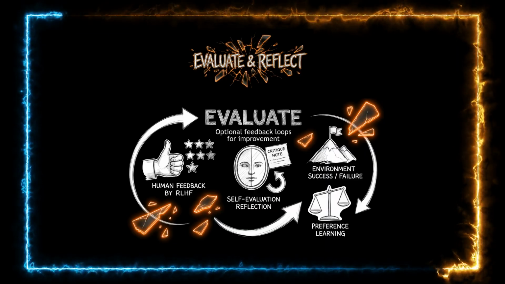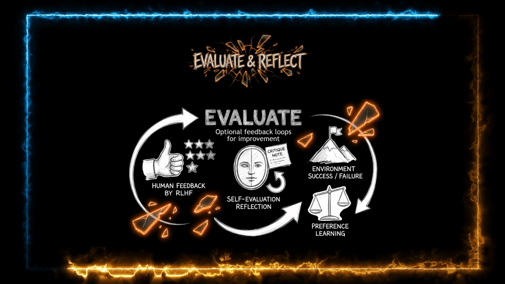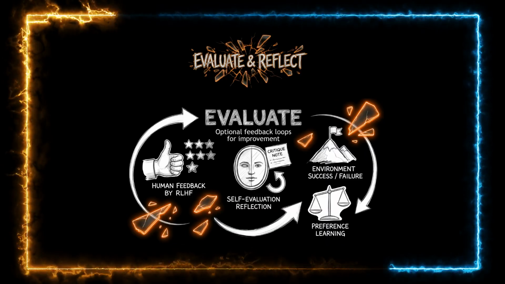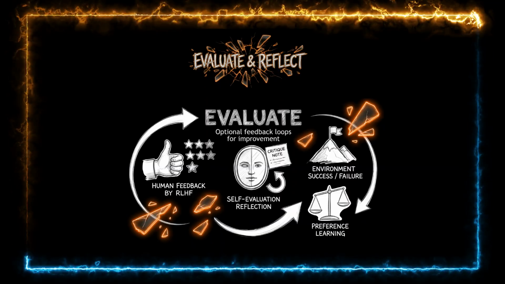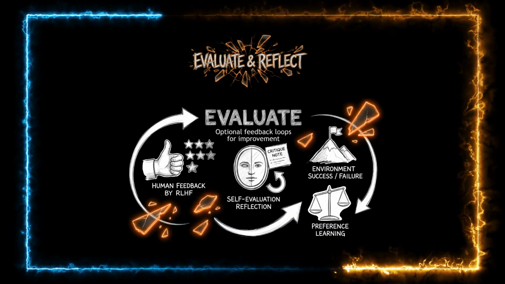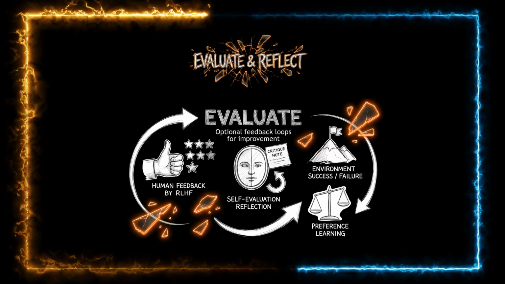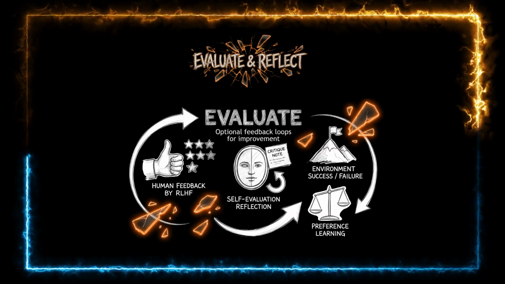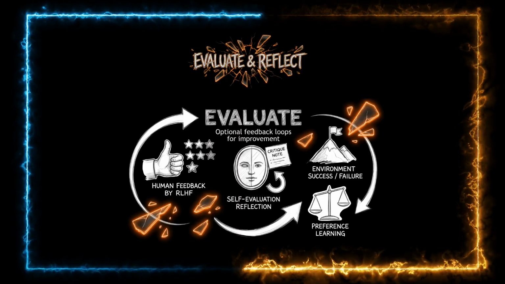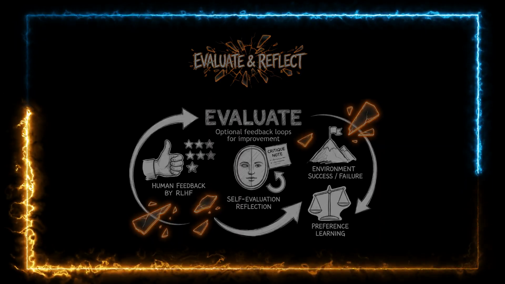Human feedback like RLHF, self-evaluation like reflection, where the agent critiques itself and retries, environment feedback from task success or failure, or preference learning like DPO. Reflect is one way to implement evaluate. The agent reviews what it did, writes a critique, and retries with a new strategy.